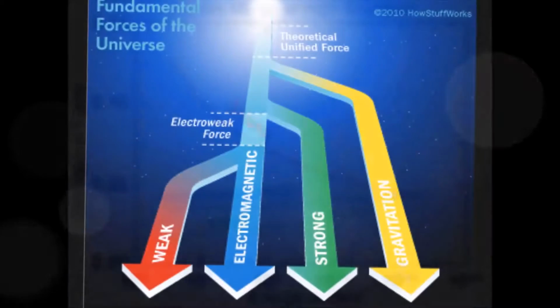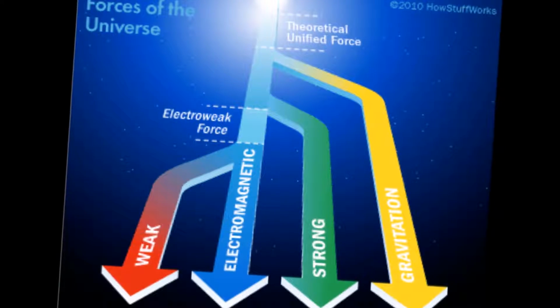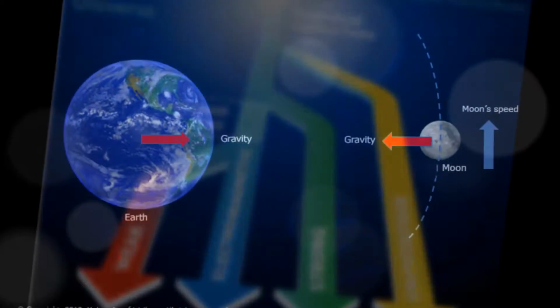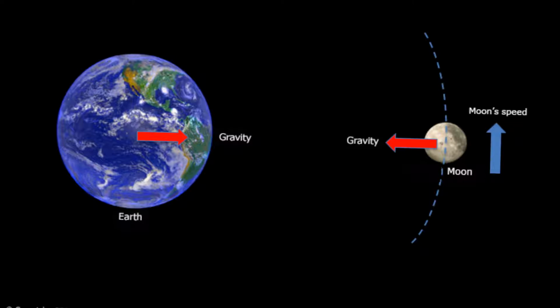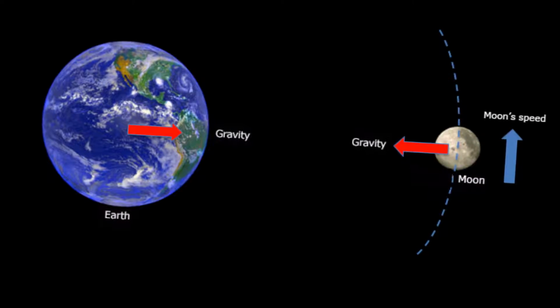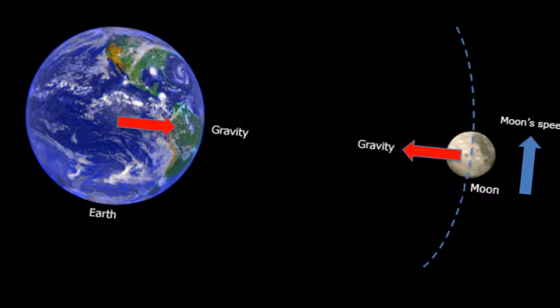The fundamental forces are gravitation, electromagnetism, weak nuclear, and strong nuclear. Gravitation is pretty simple. It's what we observe every day. Two different objects having a pull on each other, like the Earth on an apple and the apple on the Earth. And it is the weakest of the fundamental forces.